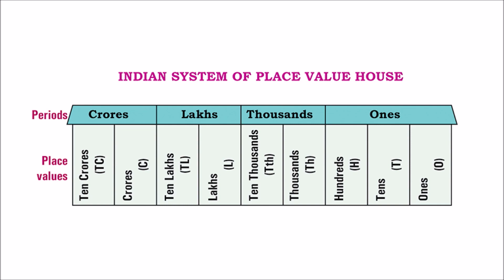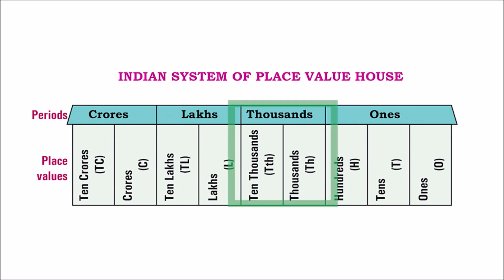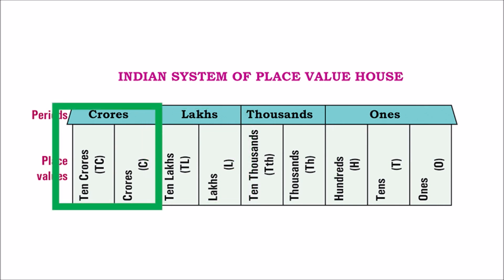Right above the place value, can you see something called periods? So group of digits, group of place values are grouped together to form periods. So in the Indian system, we have the ones period, that is group of ones, tens and hundreds. Then you have the thousands period, that's group of thousands and 10,000s. And then you have the lakhs period, which has lakh and 10 lakh. And then you have the crores period, crore and 10 crore.